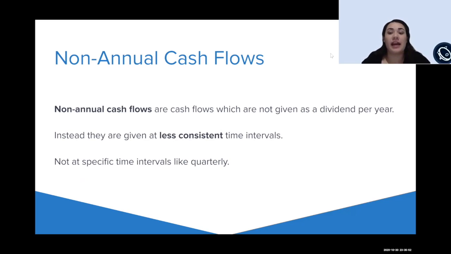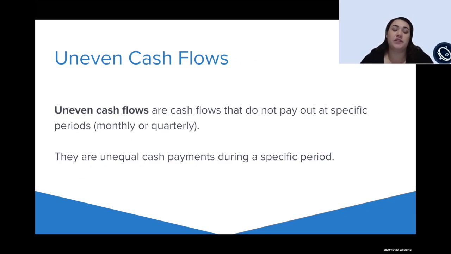Now, what is a non-annual cash flow? Non-annual cash flows are cash flows which are not given as dividends per year. Instead, they are given at regular intervals, so anything that is more frequent than once a year. Uneven cash flows are cash flows that do not pay out at specific periods, either monthly or quarterly. So for example, if one month there is one cash flow and the following month there are 5 cash flows, it is not consistent through every single month of the year.